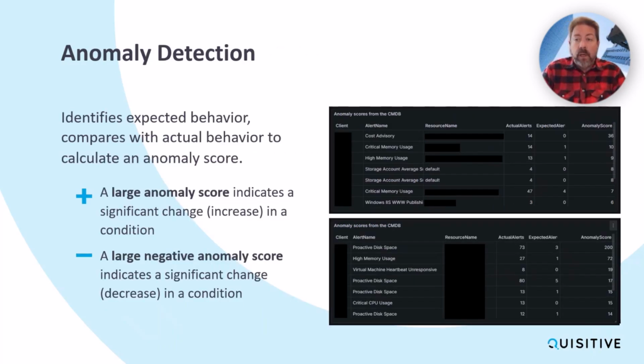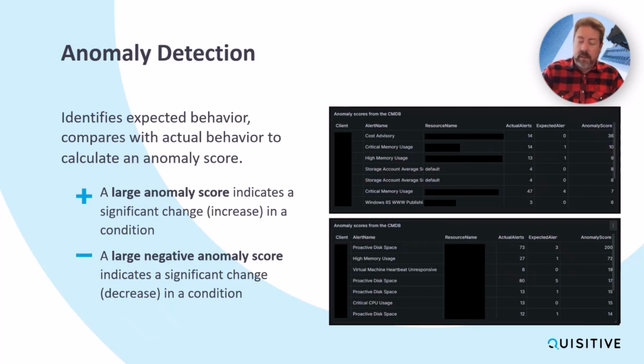So we also look at anomalies. Things like what is normal behavior, what is a change in behavior. So, as an example, in this one, there are different anomaly scores that are shown. A large anomaly increase indicates the fact that a condition that occurs sometimes is now occurring much more frequently. So, as an example, cost advisories. In this one here, we see 36 as an anomaly score. Expect about 0 alerts, and we got about 14 alerts. That indicates something is occurring on the cost side from a cost advisory perspective that's different.